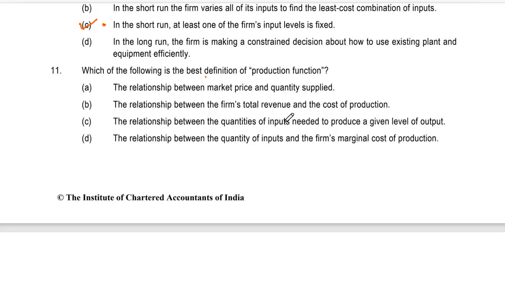Best definition of production function. C. The relationship between quantities of inputs needed to produce a given level of output. It is the best definition of production function.